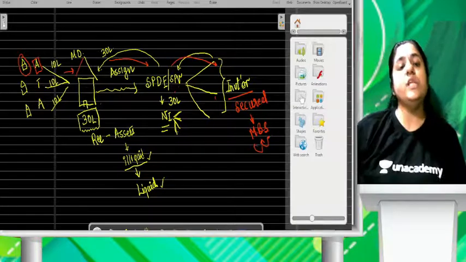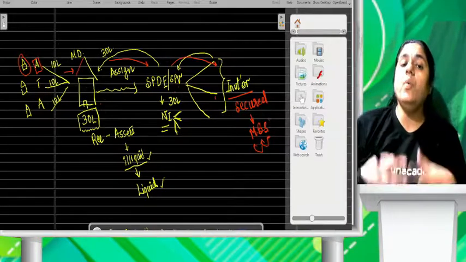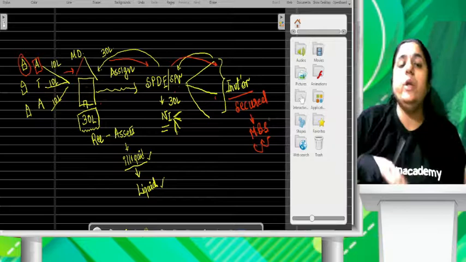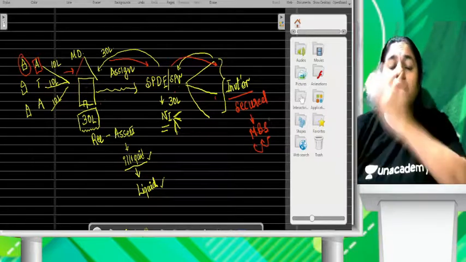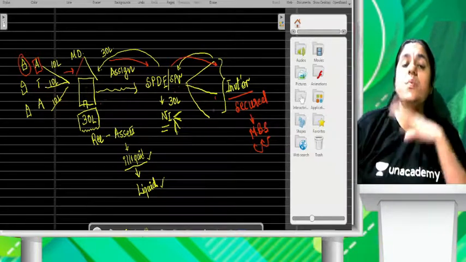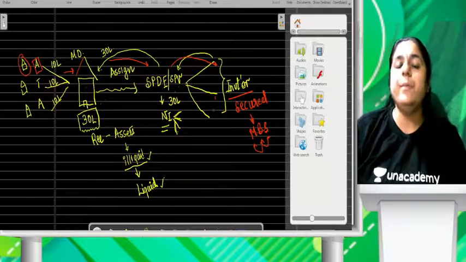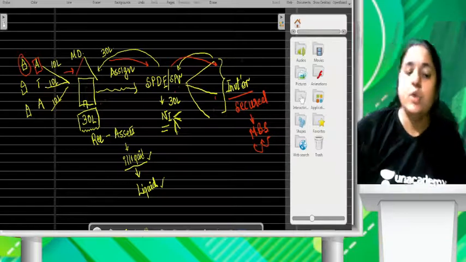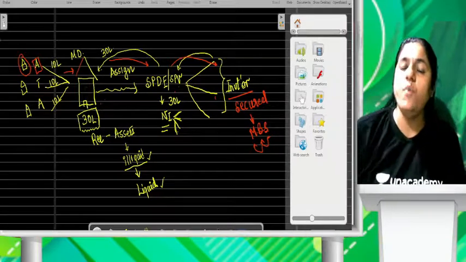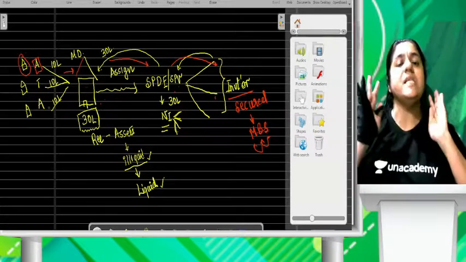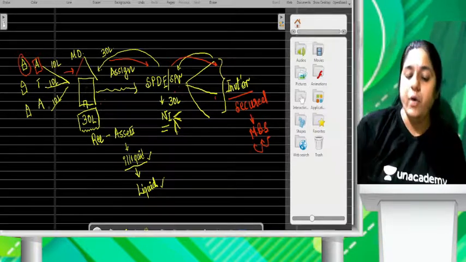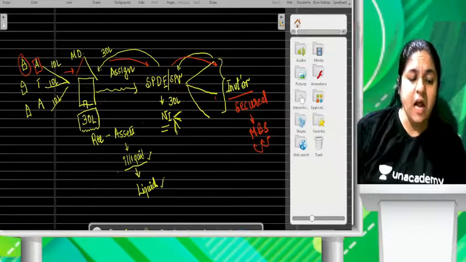Ma'am, but you were teaching securitization. How did you come to mortgage backed security? Mortgage backed security is one example of securitization. The whole process of mortgage backed security is known as securitization. I hope you understood.